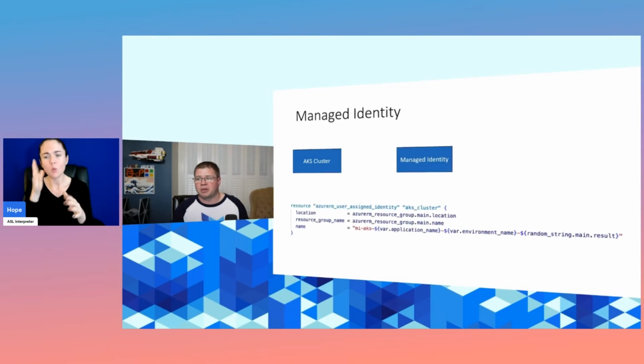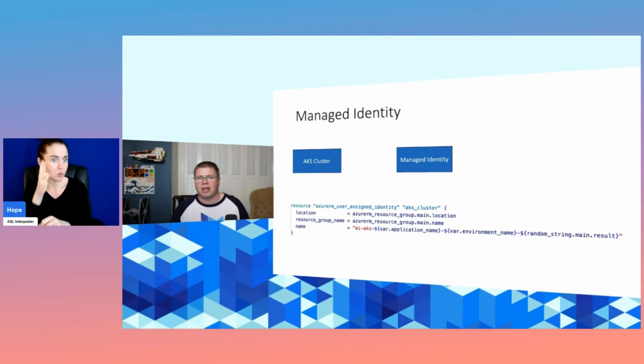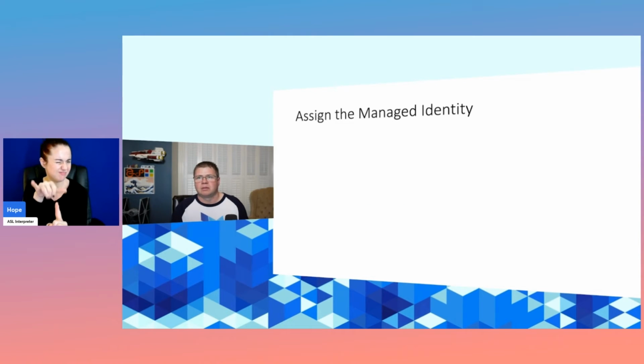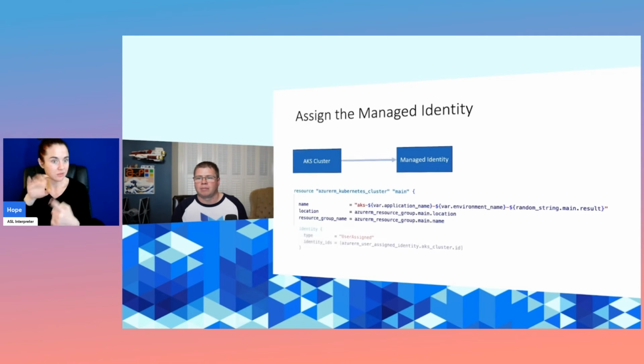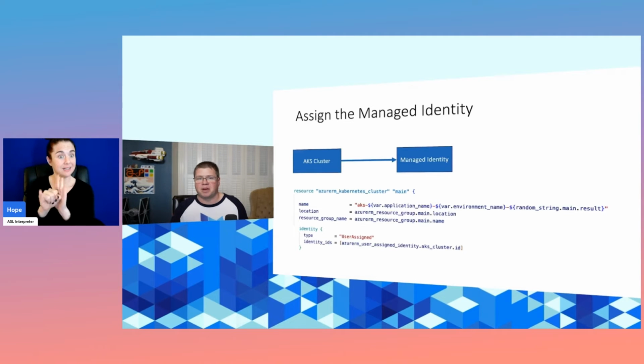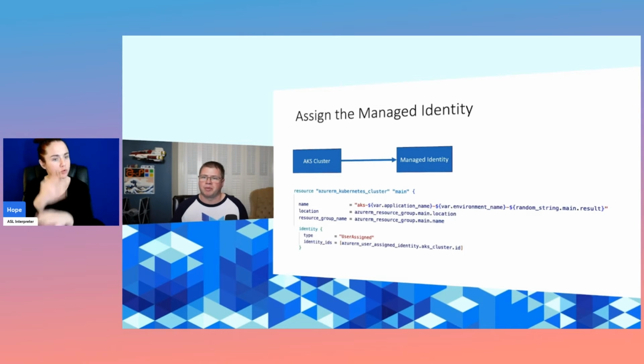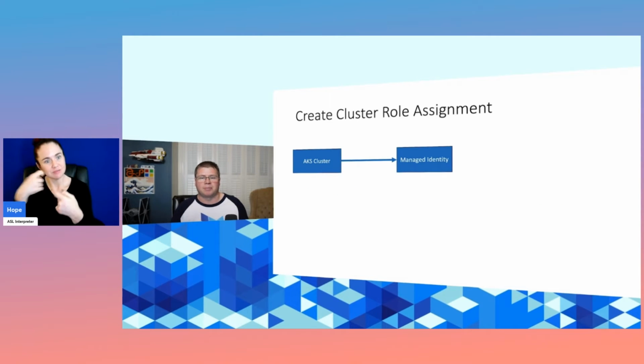Next, we need to set up a managed identity. This managed identity is going to be used by our cluster to provision all the underlying infrastructure that Kubernetes needs to operate on, so a lot of networking things and stuff like that. Then we need to assign that managed identity to our cluster. We can use this identity block to specify the user assigned managed identity and to point it at the one that we just provisioned.